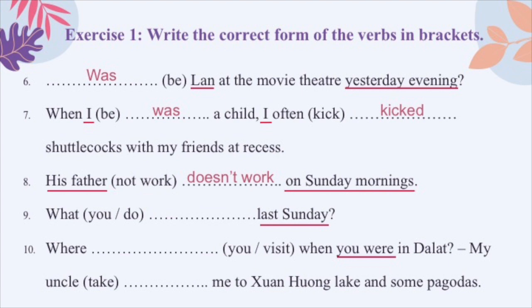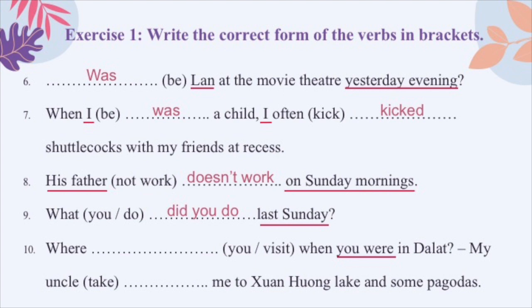Number 9. You see the phrase last Sunday at the end of the sentence? Last Sunday is a time in the past, so it means that we have to use past simple for this one. And because this is a question, we will use the form did plus subject plus verb bare. So we will write, what did you do last Sunday?